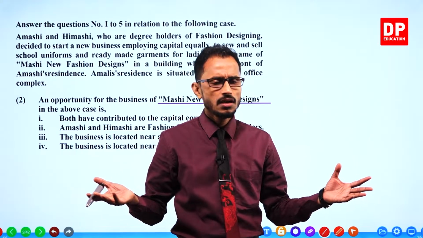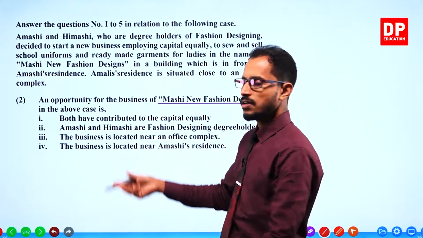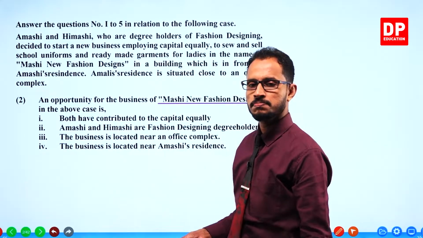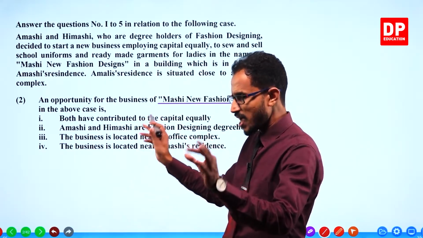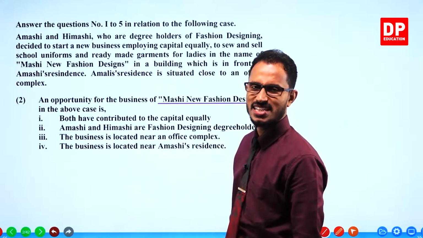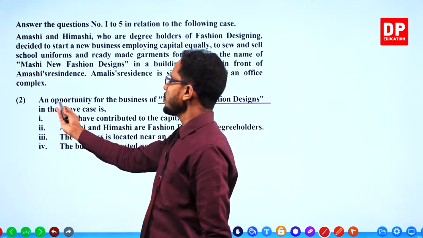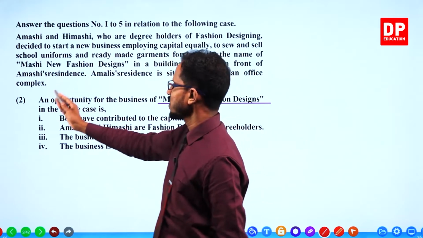It's just a matter of taking that point. Go and see the case. The point is already underlined. Take it and check whether that point is given in the answers. Opportunity for the business of Mashi New Fashion Designs in the above case.